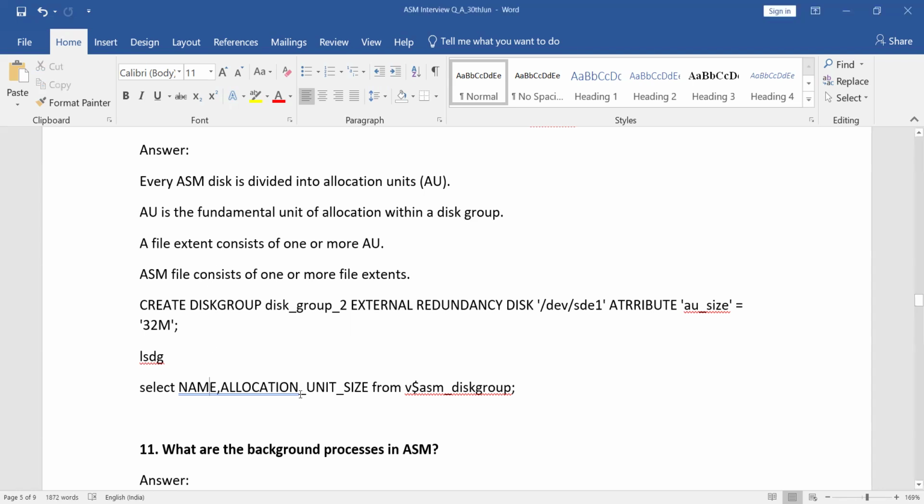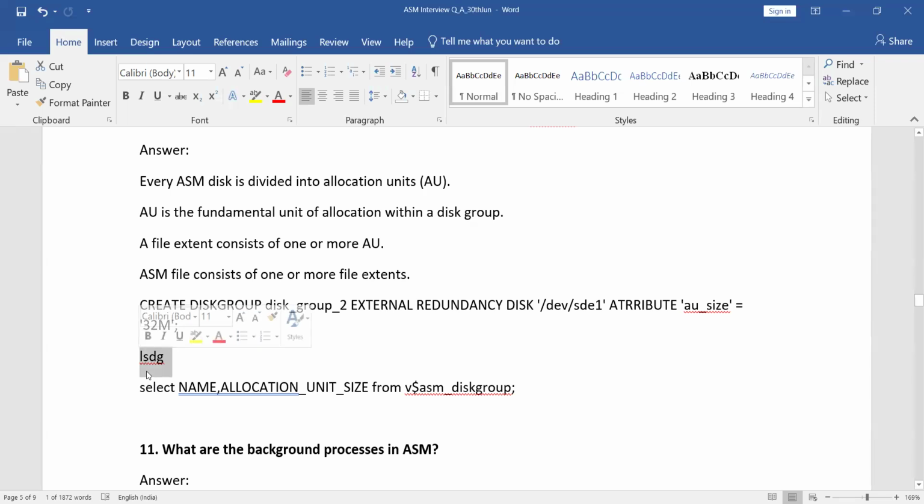If you want to see the allocation unit size, you can find it through the name allocation unit size in the $ASM_DISKGROUP view. If you want to modify the allocation unit size from 32 MB to 16 MB or 8 MB, you can modify it by using this command.